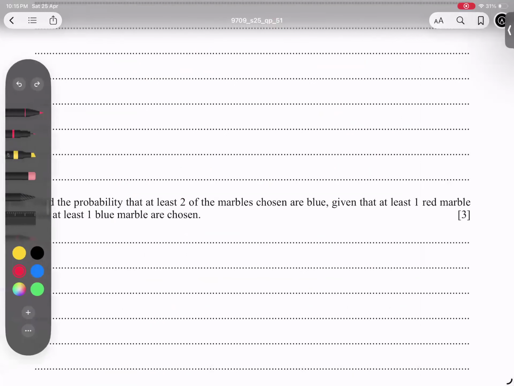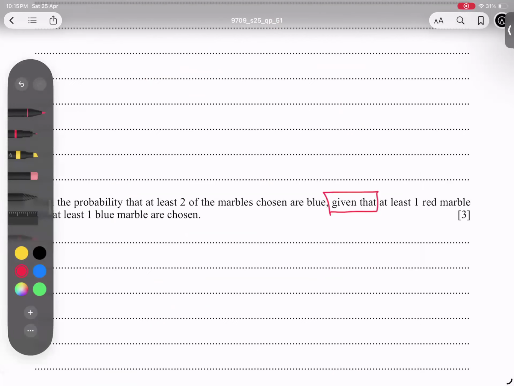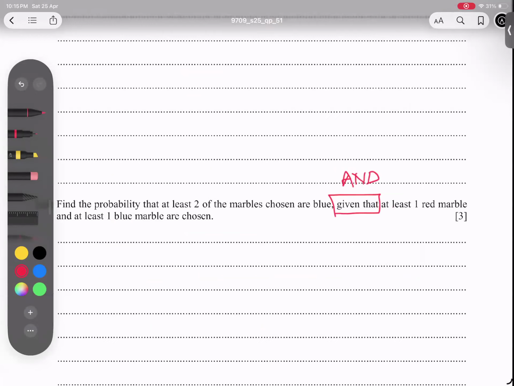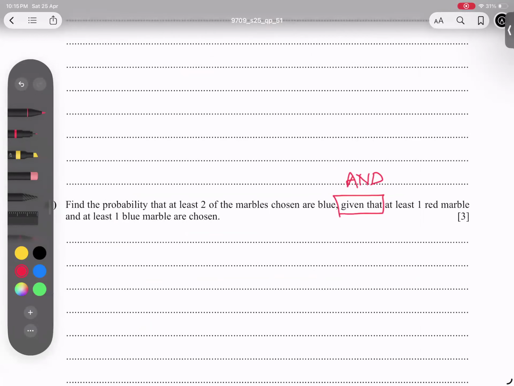So students, whenever we have "given that", it's called conditional probability. I replace the word "and". How to write it? At least 2 marbles are blue. This is before "given that", and at least 1 marble, wait a minute, given that at least 1 red marble and 1 blue.